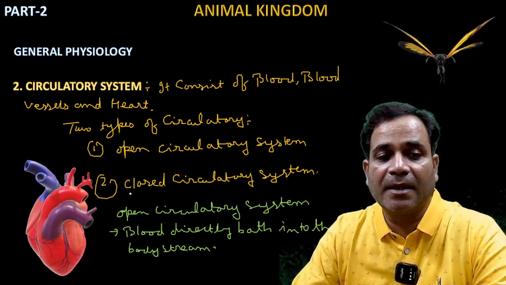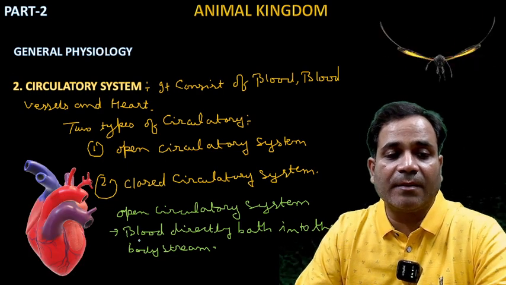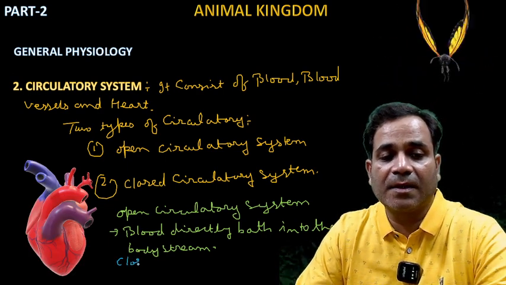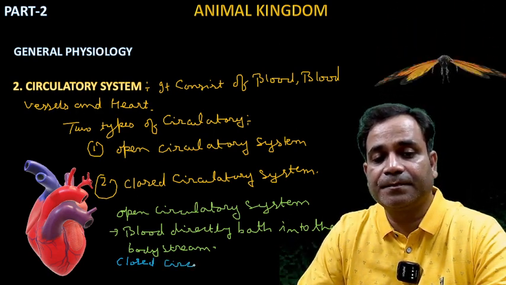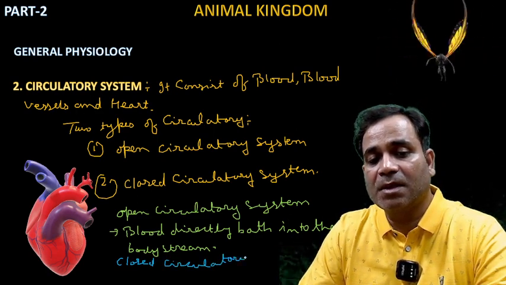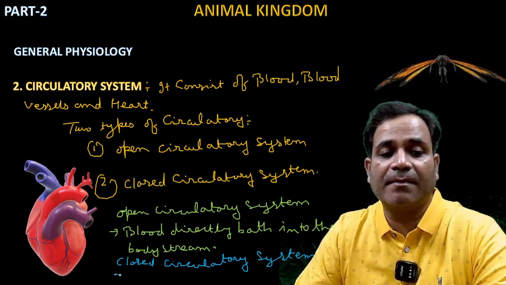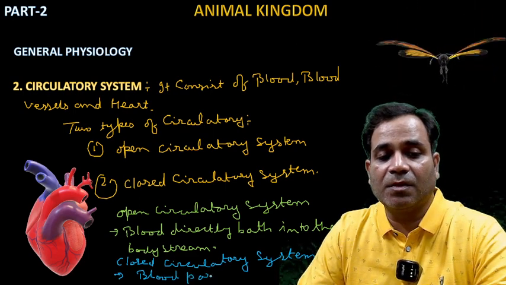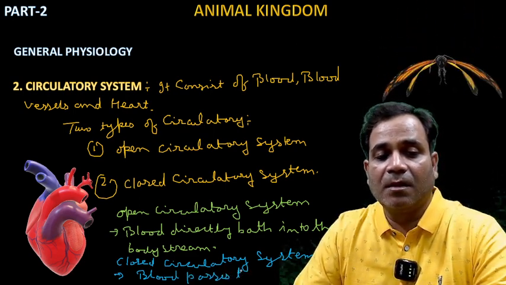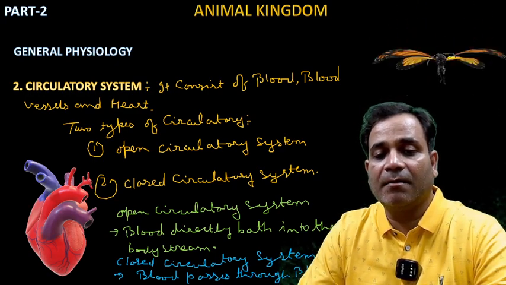When I'm talking about the closed circulatory system, it means the blood passes through blood vessels.